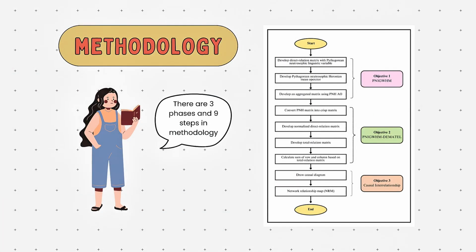In the methodology section, there are 3 phases and 9 steps as shown in this picture, where each phase is to achieve each objective.